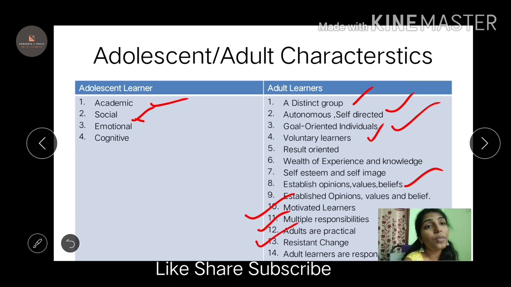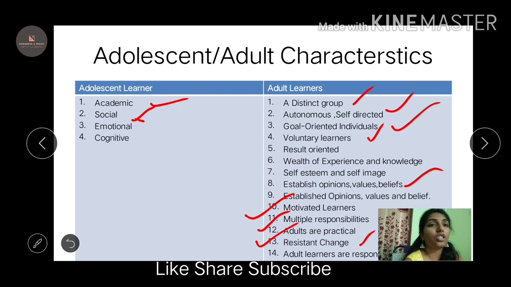Resistant to change, because adults are resistant to change. You can change children, you can change their mentalities, by attracting them with other things. But adults are very clear on what they want. When they know what they want, they restrict themselves, right? So they don't want a change, they resist change. This is the point, they resist change. And adult learners are responsible for themselves. Nobody else is responsible, they take their own responsibility in learning.